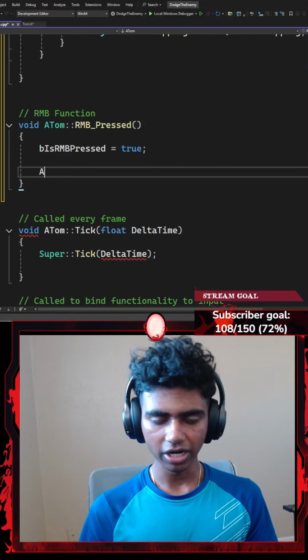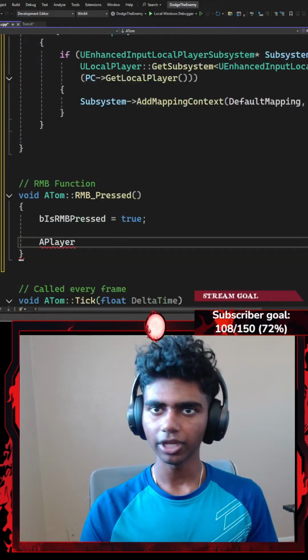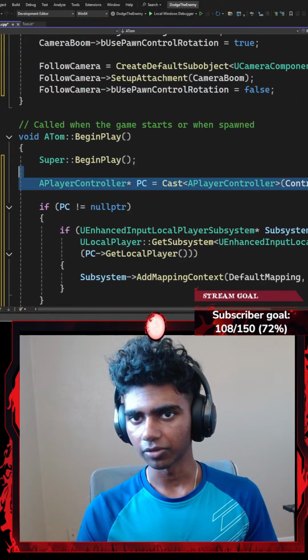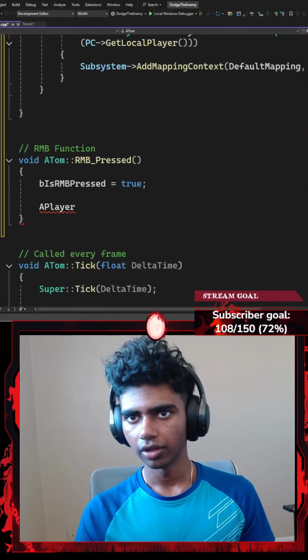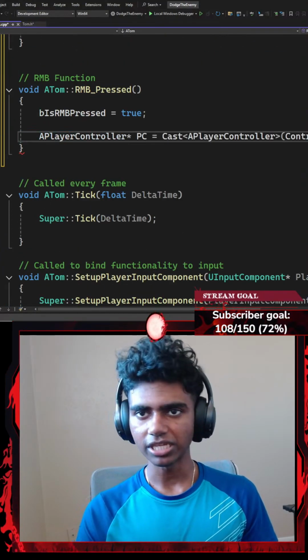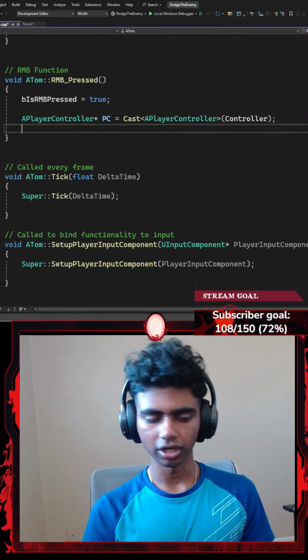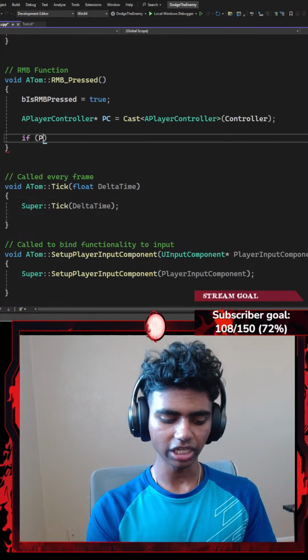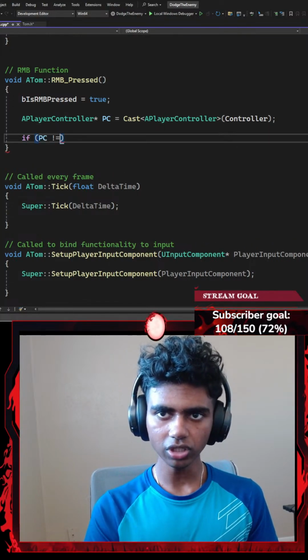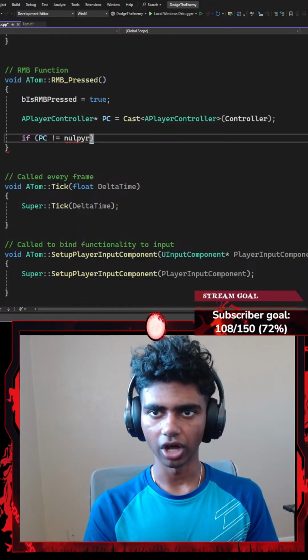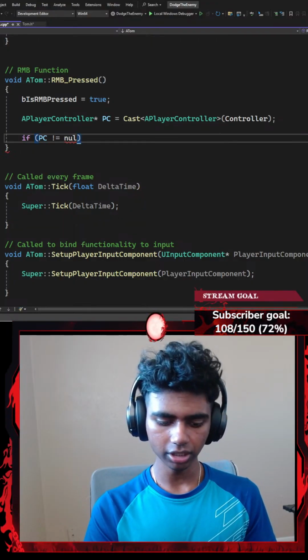And then I'm going to get my player's controller. So I'm going to go with something like player, just to save some time. Copy that. There. And then paste it here. So I get my player's controller here. I'm going to add a statement to check if my player controller is not equal to null, if it's not a null pointer, if it's not an empty pointer.